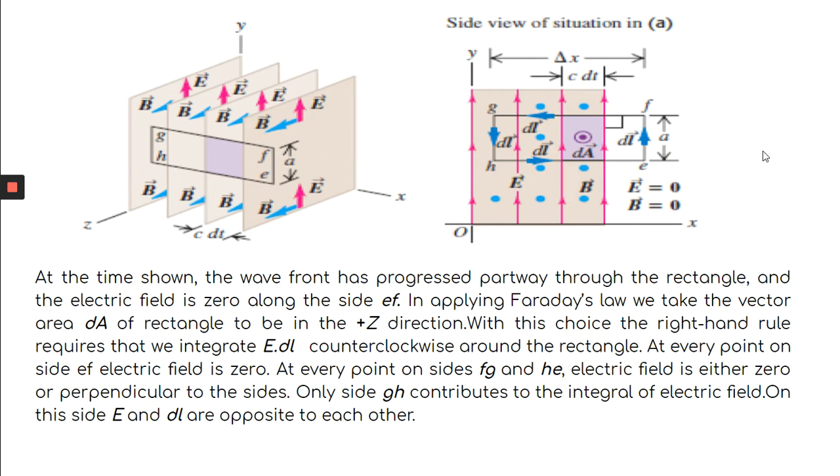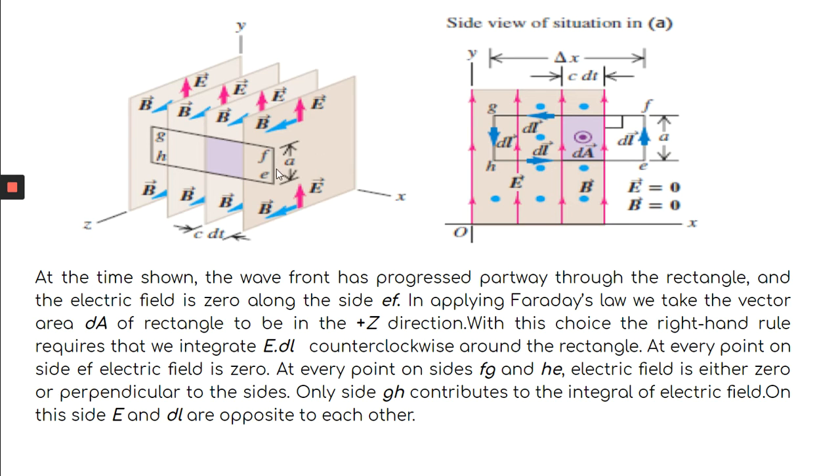Here it is mentioned in another view, E is 0, B is 0, because here there is no electric field and no magnetic field, since the wave is only up to this point. So you can say the wavefront has progressed partway through the rectangle, that means up to this, and this part the wavefront has not covered. So here E is 0, E means electric field, and magnetic field is 0.